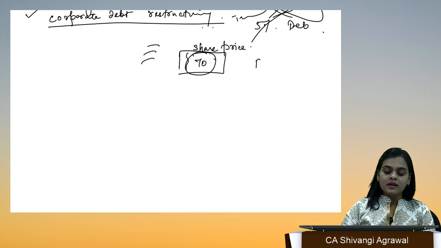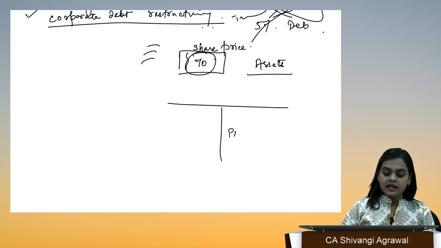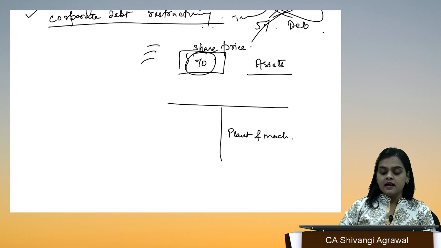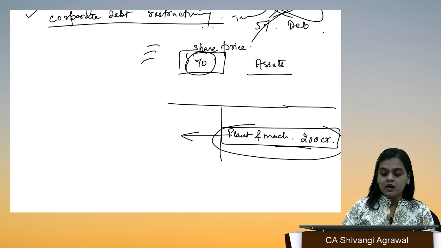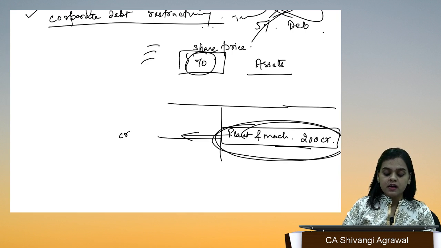A report may also be required for some assets. The company has some assets, plant and machinery or something like that, and in our books these assets are 200 crores. We think we are going to sell this plant and machinery, and after selling it we are going to pay off the dividend of one financial year.